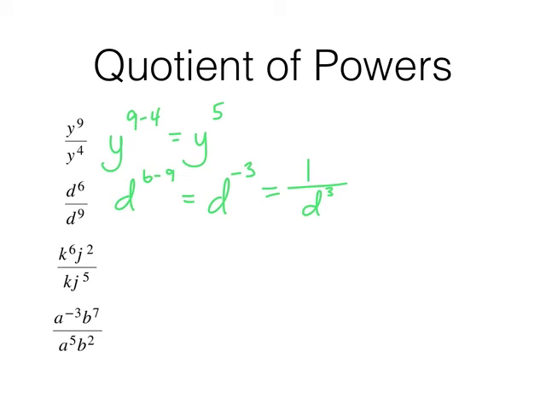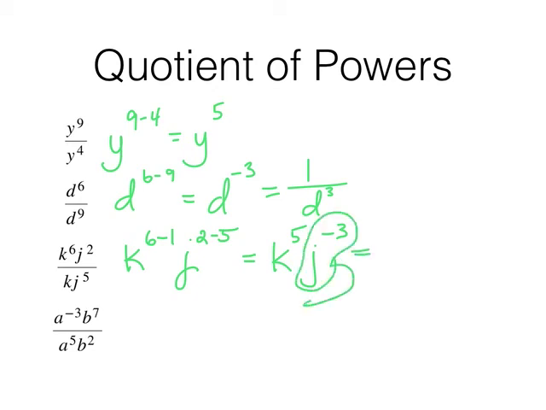All right, let's look at the next one. Same idea. Keep the variable. This time I'm going to do the k's first. So k to the 6th over k is k to the 6 minus 1, which is going to be k to the 5th. And j to the 2nd over j to the 5th is going to be j to the 2 minus 5. So right now I have k to the 5th times j to the negative 3. The 5 is a positive exponent. So remember that this is already a fraction. You just don't see the over 1 because you don't need to write it yet. So this part with the negative exponent has to go to the denominator of the fraction. So k to the 5th stays in the numerator. J to the negative 3 becomes j to the positive 3 in the denominator.